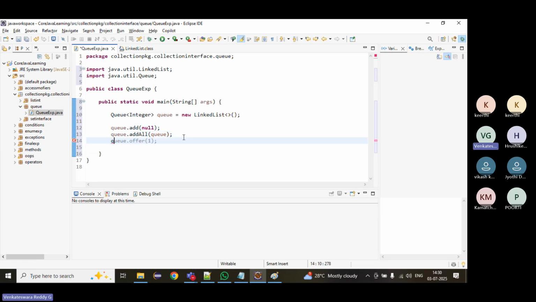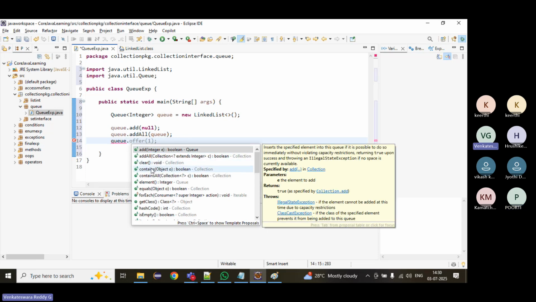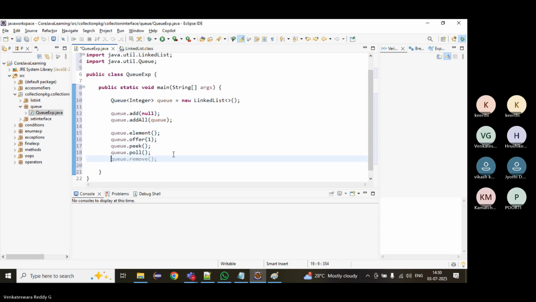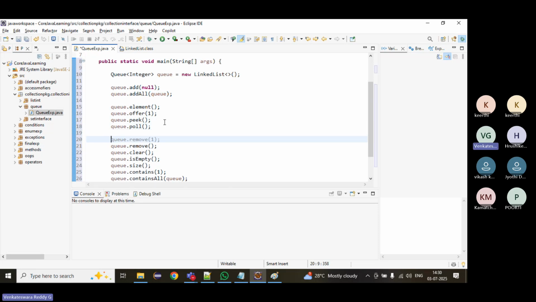Then queue dot containsAll. Element, we have, is a special one. We'll see what element is, and then offer, peek, poll. Remove we know, clear we know, isEmpty we know, size we know, containsAll we know. Here the special ones are the above ones.